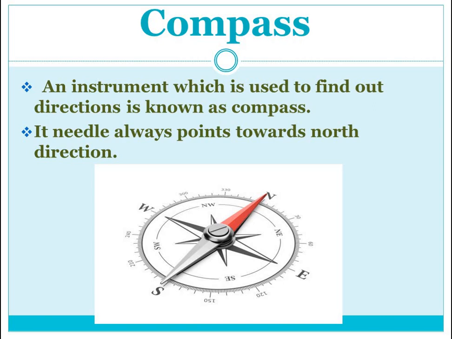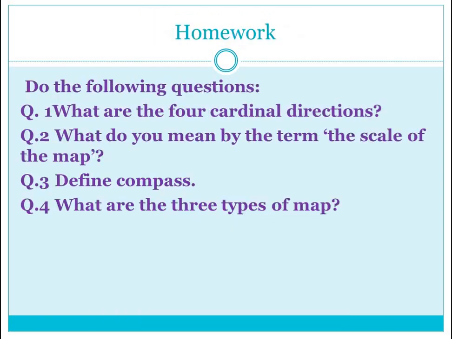So, clear? Now it's time for homework. The homework that you will do in your fair register has some questions. Question number 1: What are the 4 cardinal directions, or 4 cardinal points, or 4 main directions? Second: What do you mean by the scale of the map? Here you will define the scale of the map. Then define the compass, the instrument that we have done. The fourth question: What are the 3 types of map?